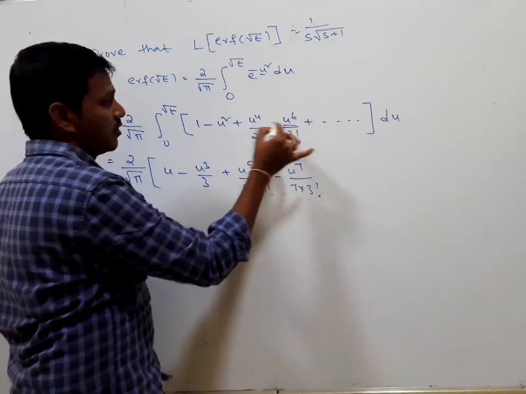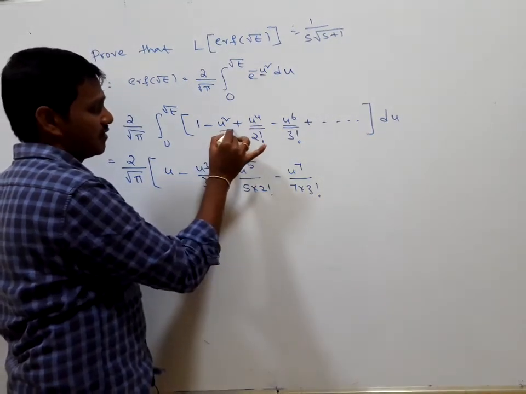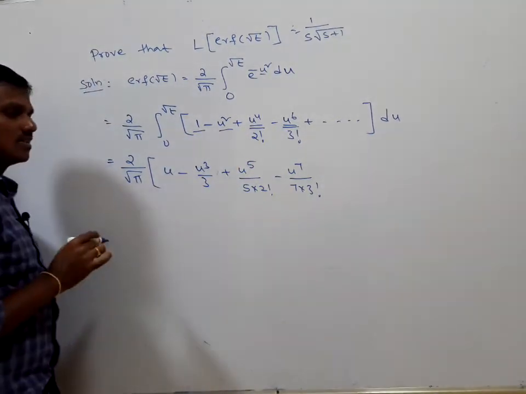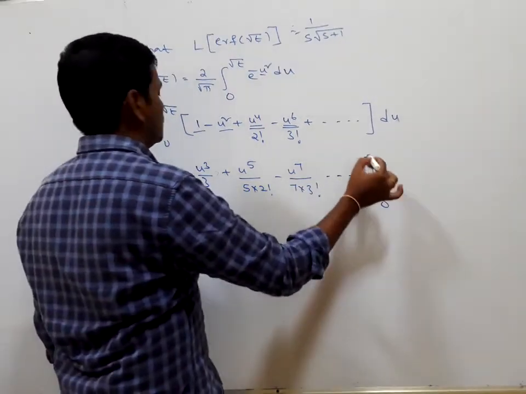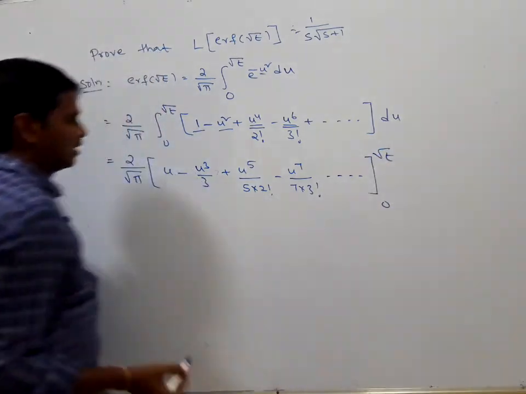This is the integration of constant, u square, u to the power of 4, u to the power of 6, and so on, where the limits are 0 to root t.